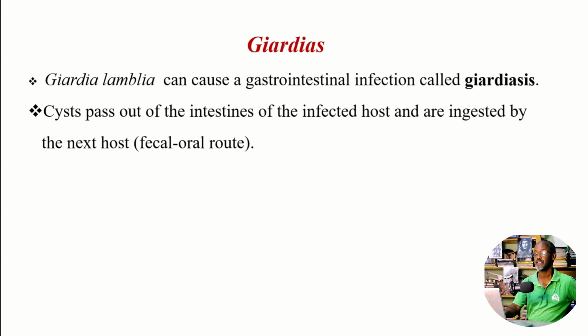If the parasite is infecting the GI tract, the digestive system, the usual route of transmission is fecal oral. Remember, contaminated food, contaminated water. How contaminated? It comes in contact with feces that contain the cyst.